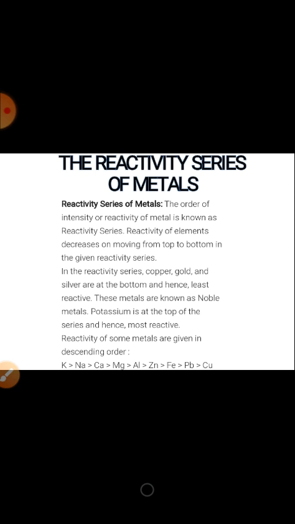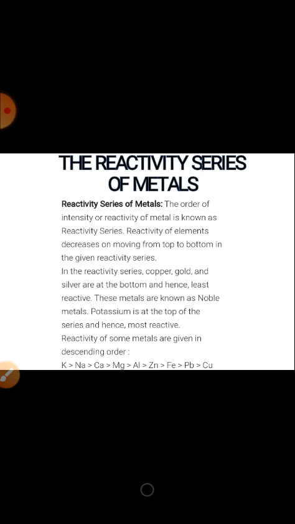The metals that can lose electrons easily and form positively charged ions are more reactive. Those that cannot lose electrons easily are less reactive. In the reactivity series, copper, gold, and silver are at the bottom and hence least reactive. These metals are known as noble metals. Potassium is at the top of the series and hence most reactive.